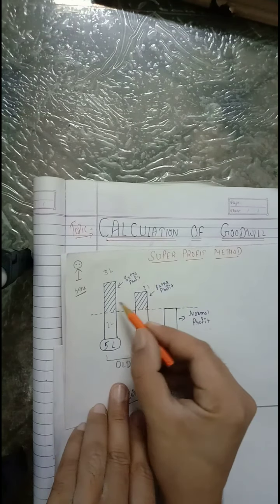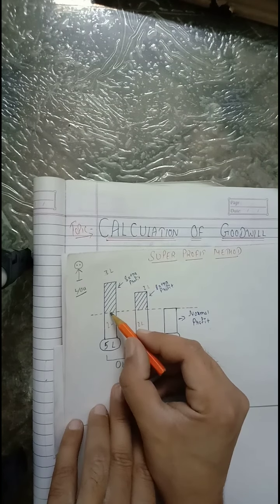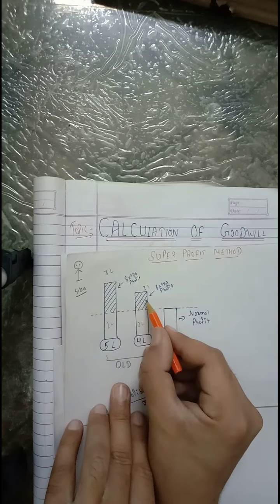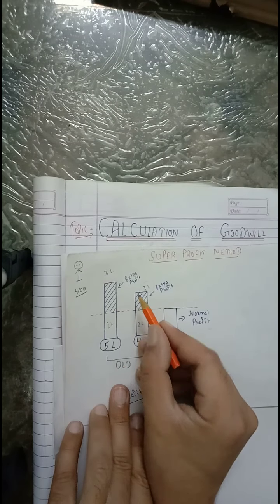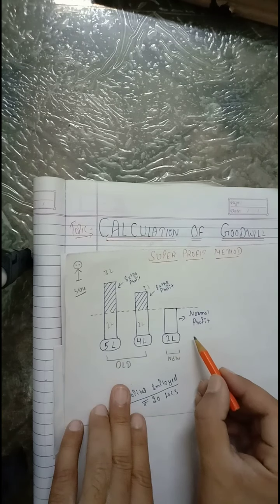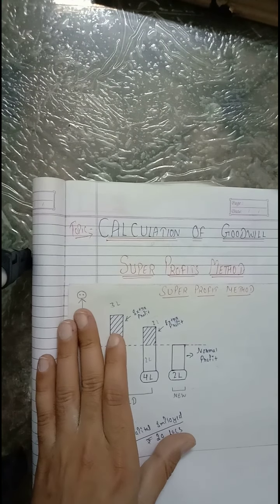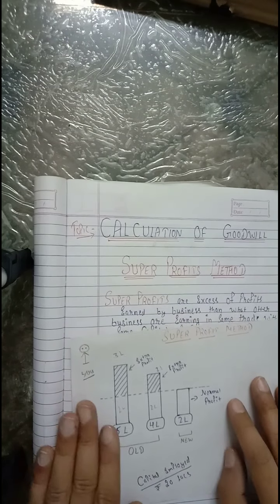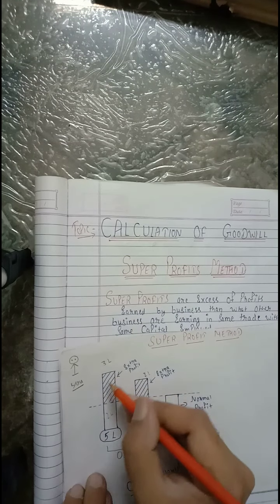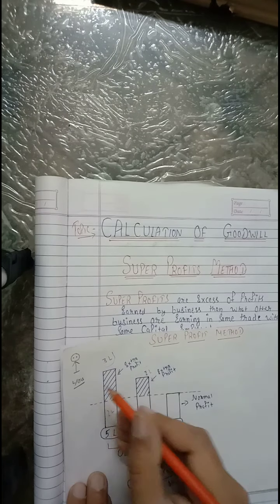Now why they are earning this extra profit? The answer is very simple. They are having some goodwill, that is why they are earning some extra profits than a new player in the market, right? So I think you have understood what the super profits means. It is just excess of the profits earned by a particular business. Like in this case, they are earning excess of rupees 3 lakh, right?